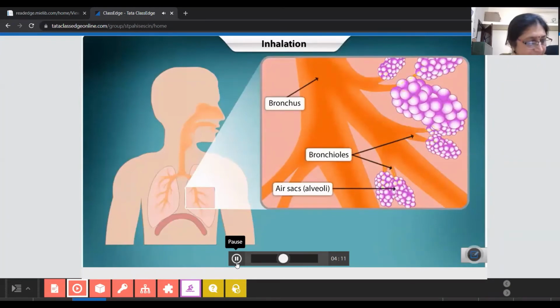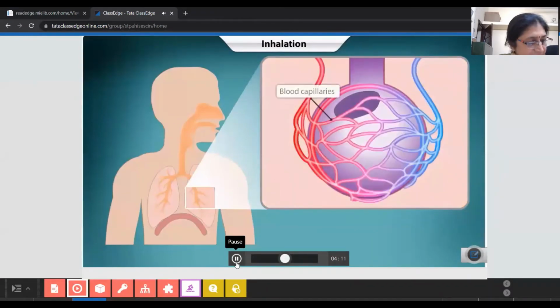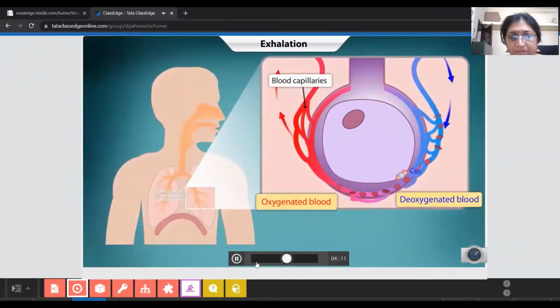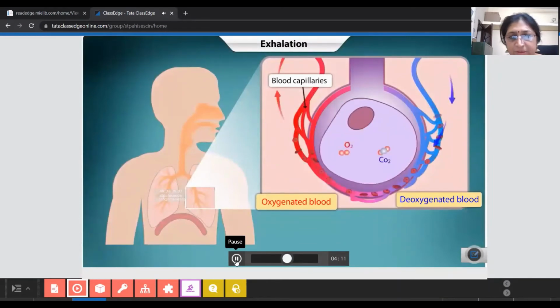Oxygen passes through the thin walls of the air sacs and is taken into the blood through the tiny blood capillaries that surround these air sacs. During exhalation, carbon dioxide moves from the blood capillaries into the air sacs.